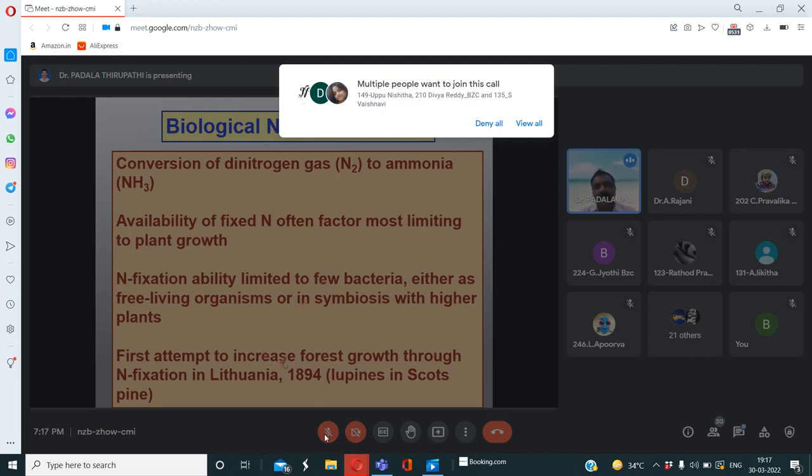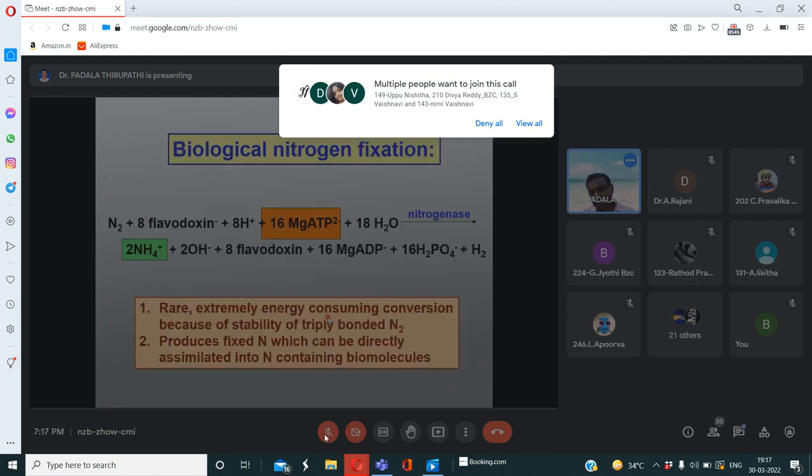The first attempt to increase forest growth through nitrogen fixation was in Lithuania in 1894, especially with lupines in Scots pines. In this biological nitrogen fixation, some amount of energy is also necessary, along with some electrons and protons.